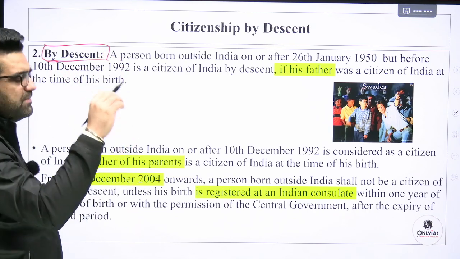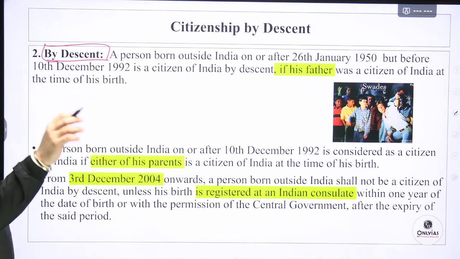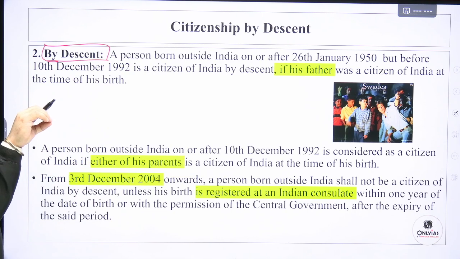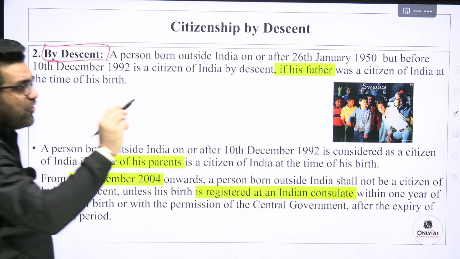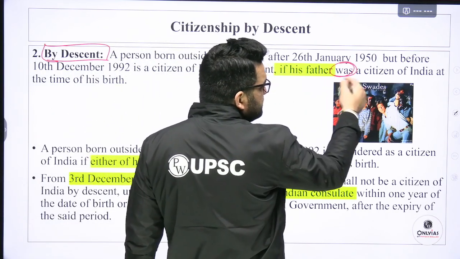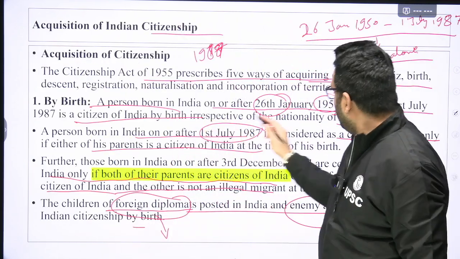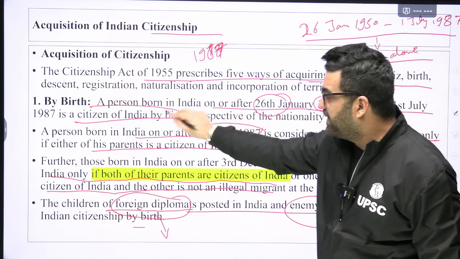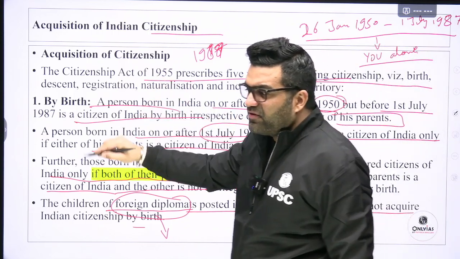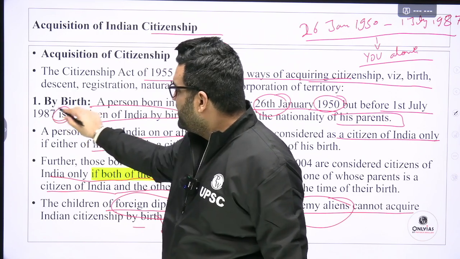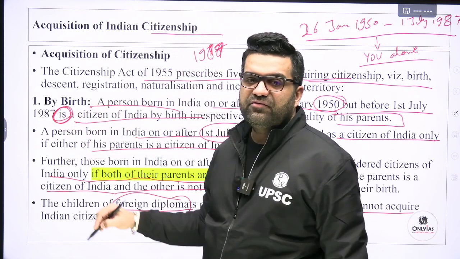Descent means that somebody related to you was an Indian at one point of time. Here the word "was" needs to be focused on. In the earlier area we were focusing on the present tense: at the time of the birth of the child, any of his parents is a citizen of India.